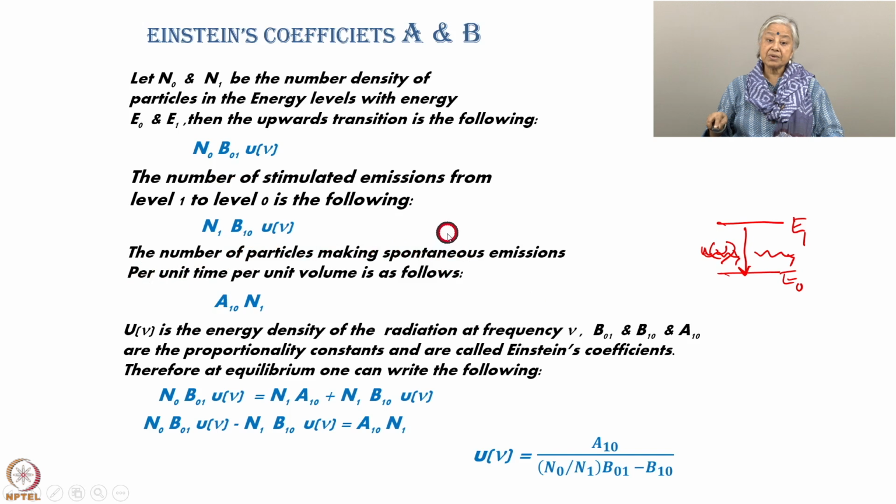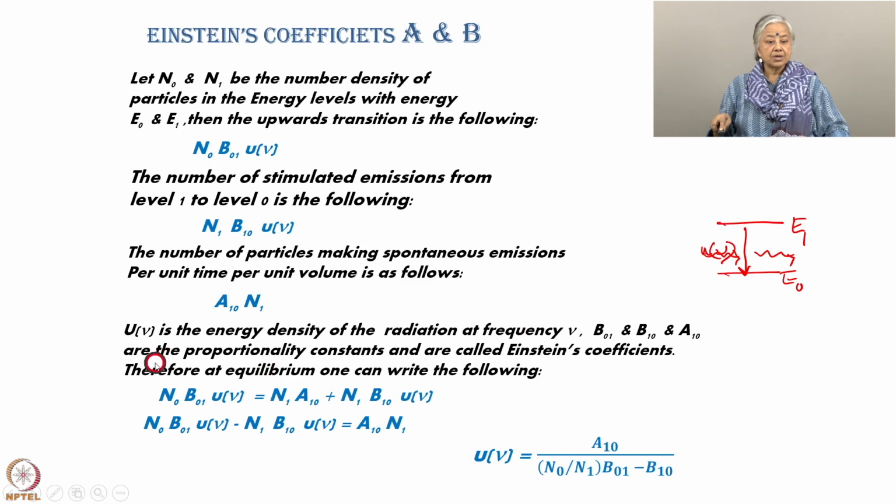Now, the number of particles making spontaneous emissions per unit time per unit volume is also required. So, the particles that are here, some of them will come down not as stimulated emission, but as spontaneous emission. The spontaneous emission will obviously depend only on the number of particles here. It does not depend on the energy U nu, because it is doing it spontaneously. There is no incident photon involved in it. So, it is proportional to N1, and this is the proportionality constant A10, 10 because it is dropping down from energy 1 to energy 0.